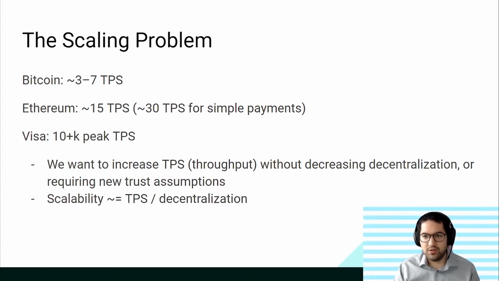We'd like to increase transactions per second, or throughput, without decreasing decentralization or requiring new trust assumptions. Obviously, it's pretty simple. If we just trust Visa to process all our payments correctly, then we don't need a blockchain. So we'd like to not insert new trust assumptions. And I said throughput before, which is not exactly scalability. Scalability is throughput divided by decentralization. It's the ratio. And what exactly do we mean by decentralization?